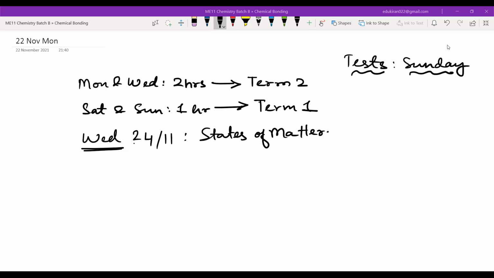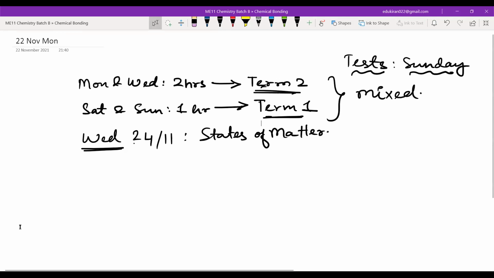Sunday you have tests, and those tests will be mixed. Obviously, it will be having higher percentage of term 2 syllabus and less percentage of term 1 syllabus, according to what we have covered in the last week.